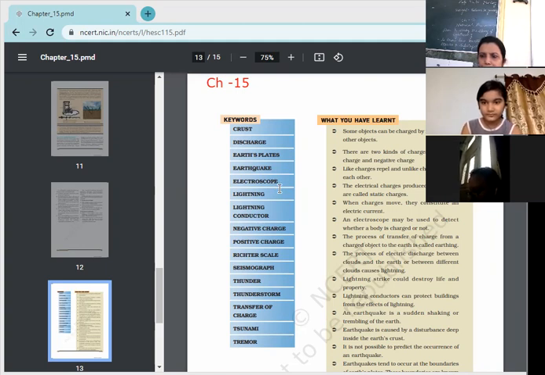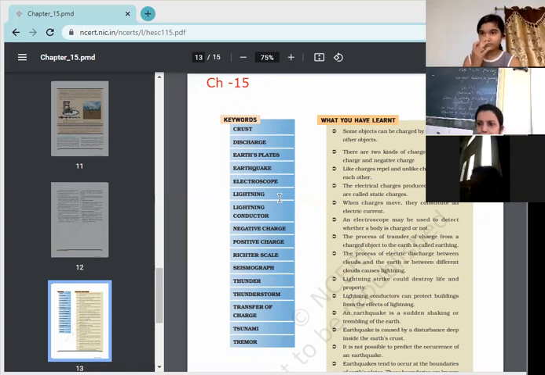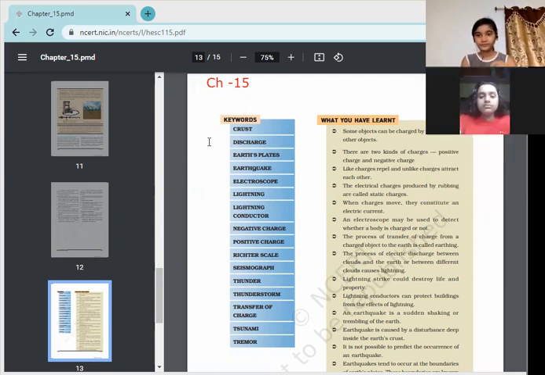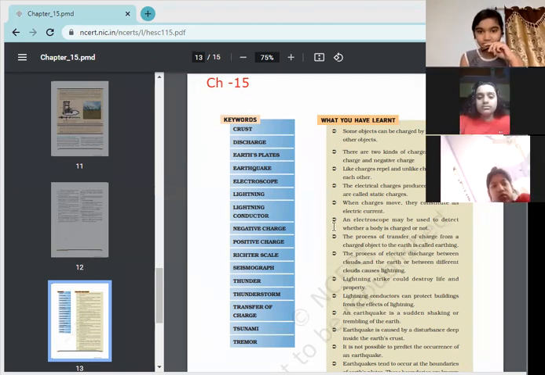Next is electroscope. Yes, Akshita. Or children, you may find out what you have learned, the fifth point of what you have learned.